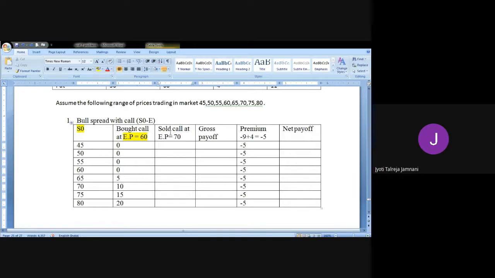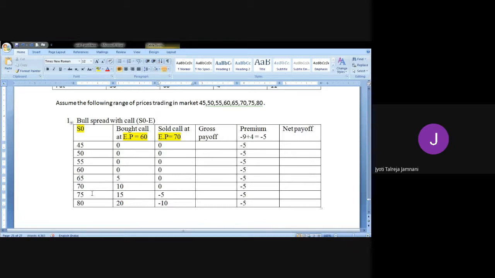Let's do the same for the option sold. 45 minus 70. Now the exercise price is 70. Remember, don't do it with 60. So 45 minus 70 is again a loss of 25 rupees. So 0. 50 minus 70, loss of 20 rupees, 0. 55 minus 70, again loss of 15 rupees. 60 minus 70, loss of 10 rupees, 5 rupees. So whatever is the loss, I'm just making it 0. 70 minus 70 is also 0. Now 75 minus 70 is 5 and 80 minus 70, it is 10. But remember here, I'm taking -5 minus 10.